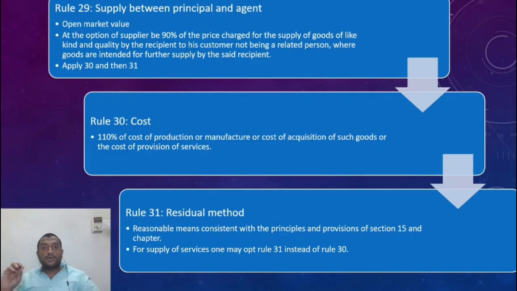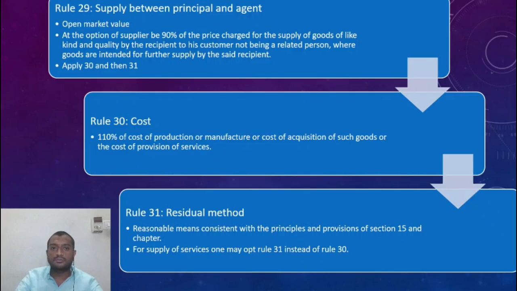So this is a unique condition where a principal agent relationship is there. Every time you have to check whether this is being followed or not, because generally in principal agent, the charging is very less. So wherever there is a principal agency relationship, if you look at the definition, an agent is a person, a delegatory agent, commission agent, by whatever name called, who facilitates the supply of goods or services but does not make a supply on his own account.